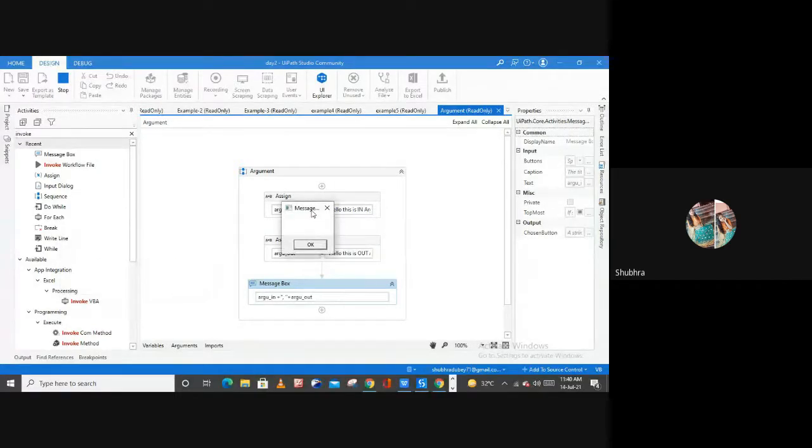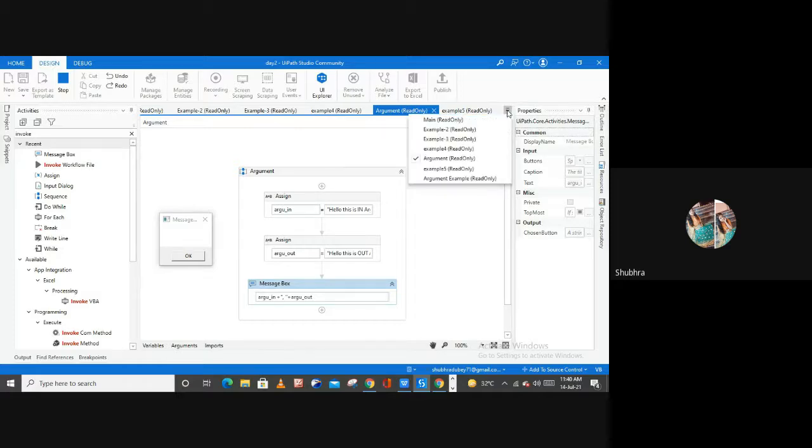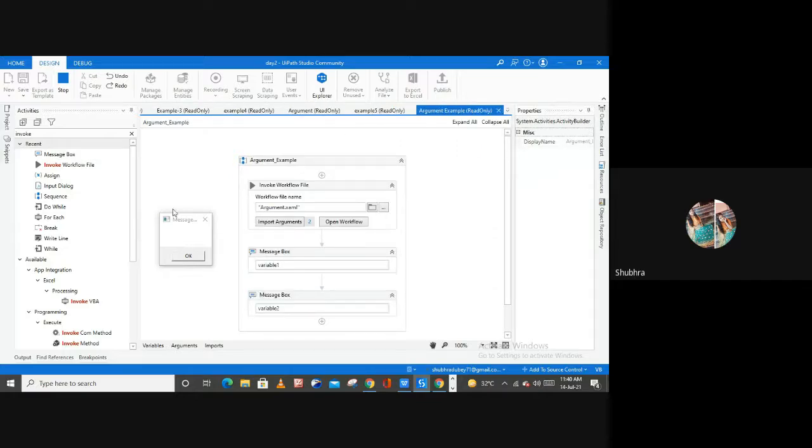And now as you can see, the second message box is empty. This message box is coming from, let me show you. So this message box is that one, right? Message box variable 1. Why is this empty? Because if you remember, the direction of this argument is in, which basically means that you cannot use this argument in another file, right?